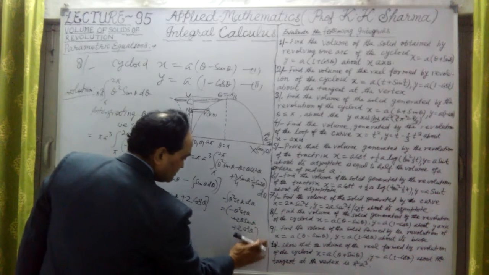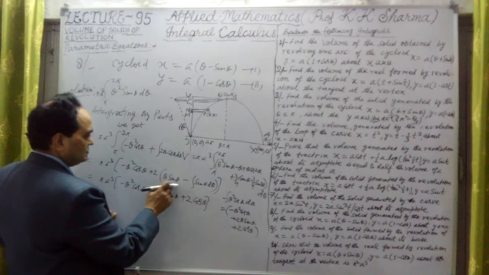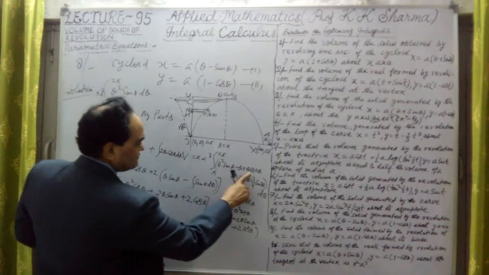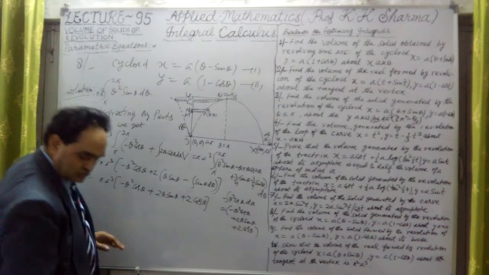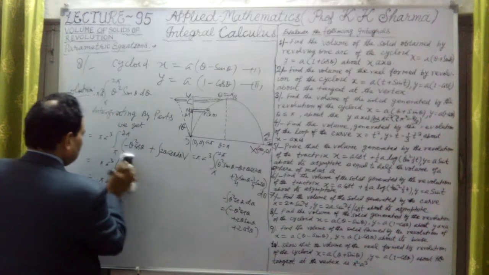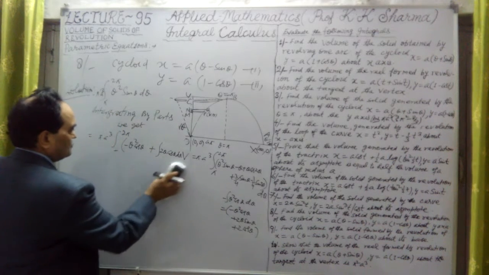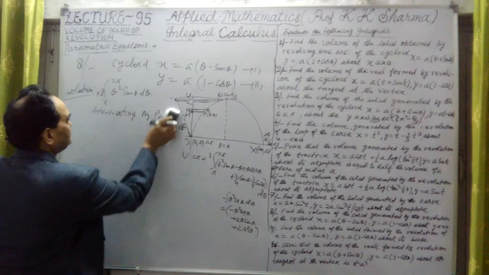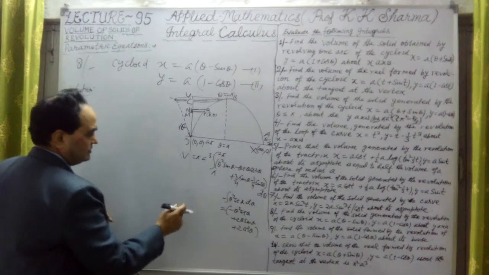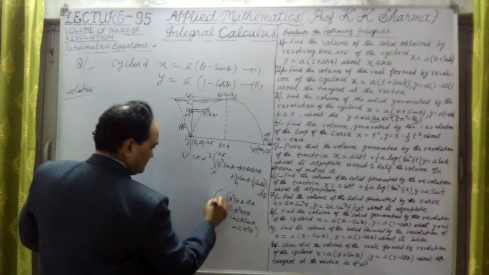But before that, let me integrate this theta cos 2 theta also. Which one is second, for the second part? This theta cos 2 theta is simply integrated. Let me just remove this here. So second integration, pi a cube I will multiply later. This is to be multiplied by pi a cube also.